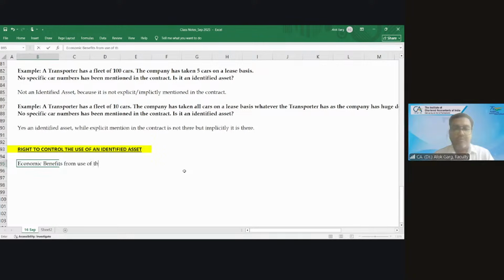Economic benefits from the use of the asset should lie with the lessee.